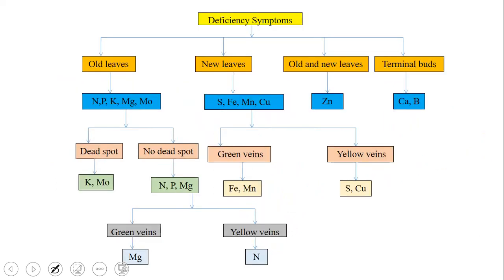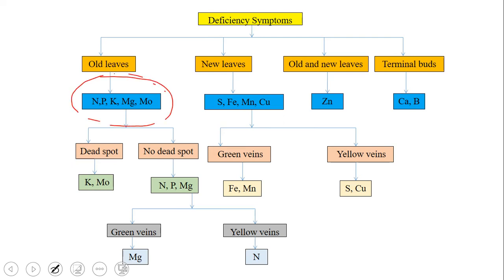So now coming to the deficiency symptom chart, where actually it happens. Deficiency symptoms we can see on older leaves, new leaves, old and new leaves, and then the terminal bud. Terminal bud means topmost shoot of the plant. So in older leaves, what are the nutrients we can find the deficiency symptoms of?